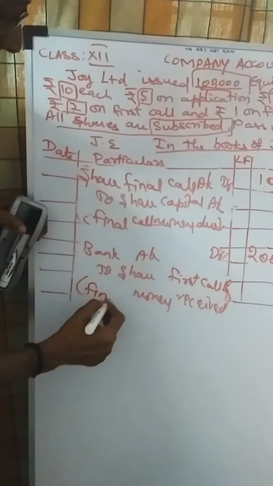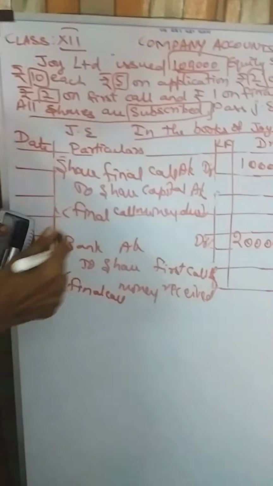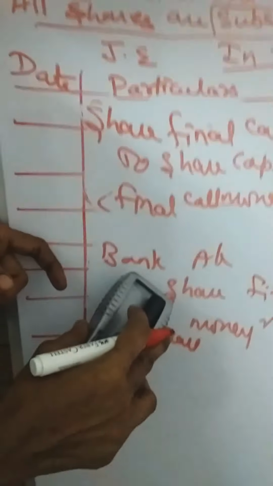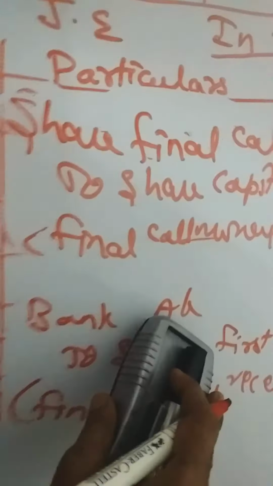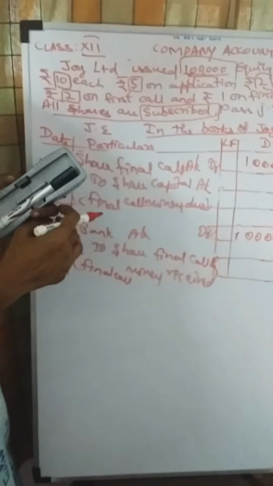Who will be the receiver of the amount? The bank will be the receiver. Receiver should be debited: bank account debtor to share final call account. So you get the amount of 1 lakh debit and 1 lakh credit. So final call money received.